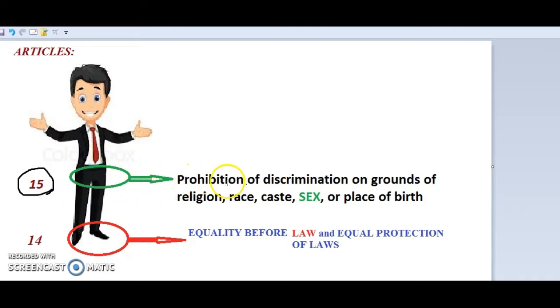Article 15 is prohibition of discrimination on grounds of religion, race, caste, sex or place of birth. Now compare this article with this portion, that is caste, sex especially. Okay, by comparing this region we can remember article number 15, that is prohibition of discrimination on grounds of religion, race, caste, sex or place of birth. In this way we can remember article 15.